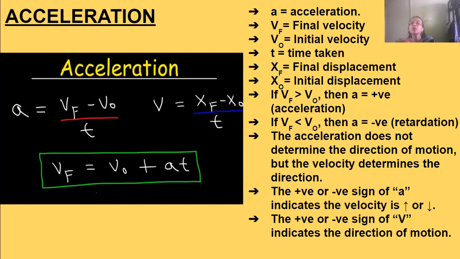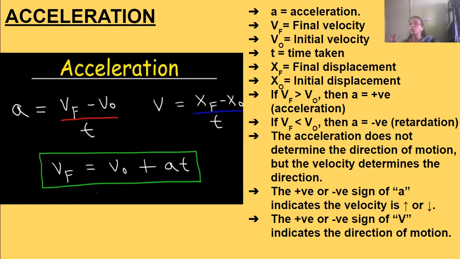Okay. Then the acceleration does not determine the direction of the motion, but the velocity determines the direction. By knowing the value of acceleration, we cannot determine the direction of the motion. The direction of the motion is denoted by the velocity, because velocity is given by the displacement.